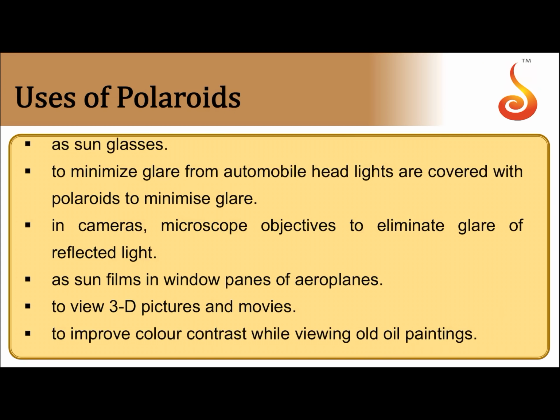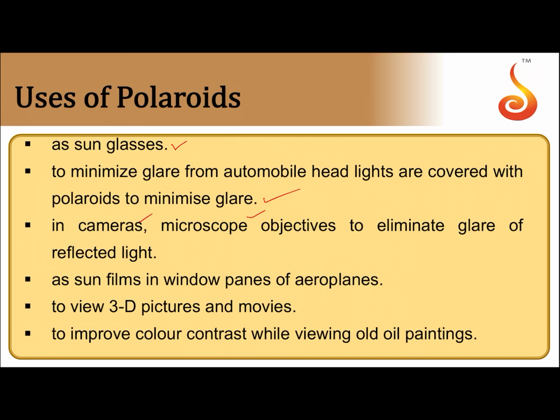So coming to uses of these polaroids. Polaroids are used as sunglasses. All cooling glasses make use of polaroids. They are used to minimize glare from automobile headlights. In order to minimize glare, the headlights are covered with polaroids. Then they are used to eliminate the glare in the reflected light of cameras and also in microscope objectives.